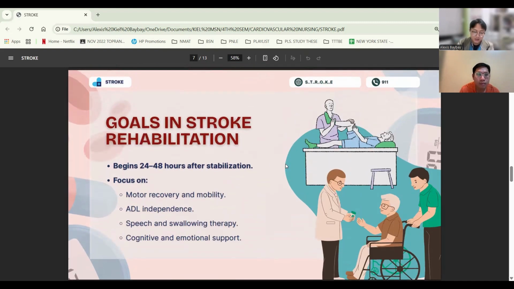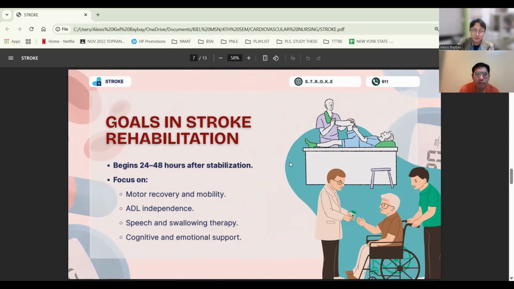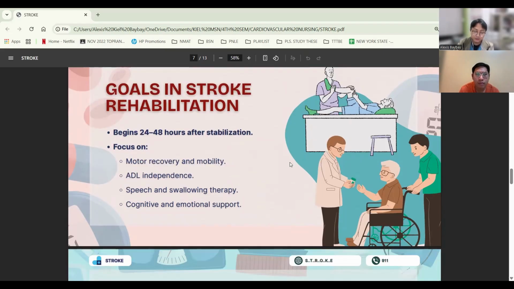Next is the goals in stroke rehabilitation. So once the patient is medically stabilized, usually within 24 to 48 hours, rehabilitation begins after that. Early rehab has been shown to improve the functional outcomes and reduce long-term disability.